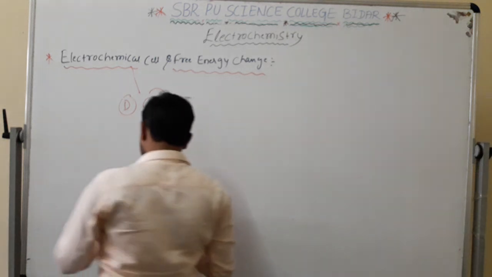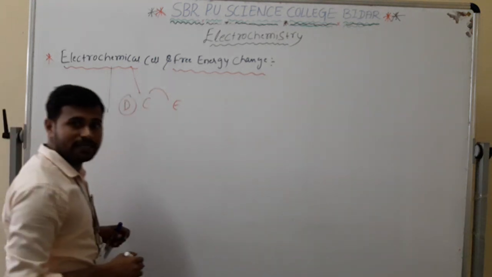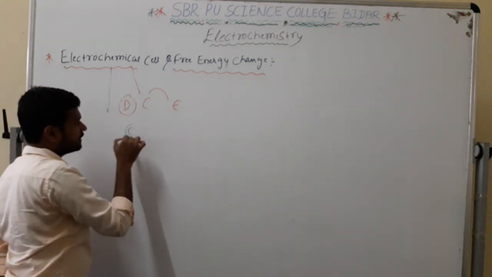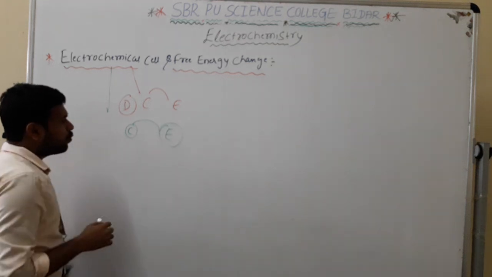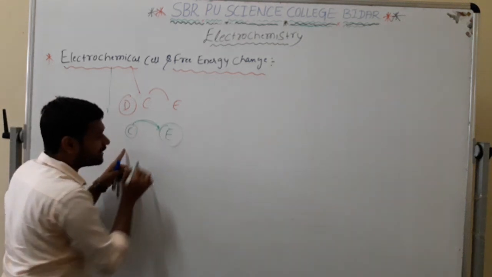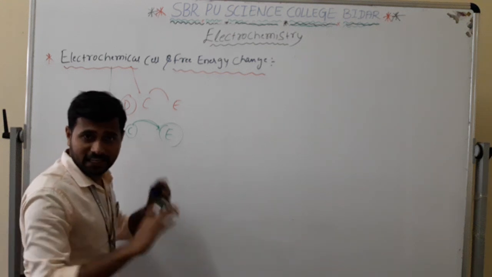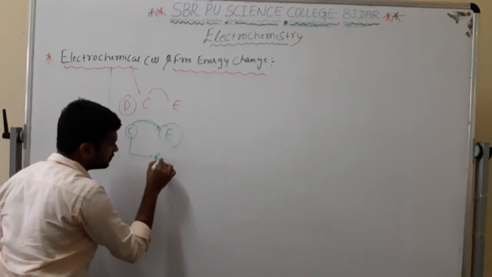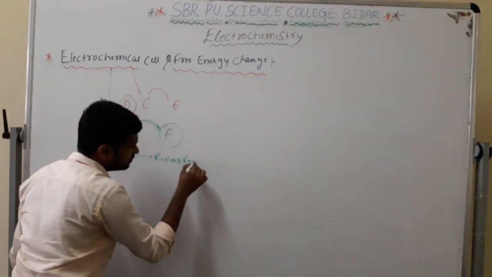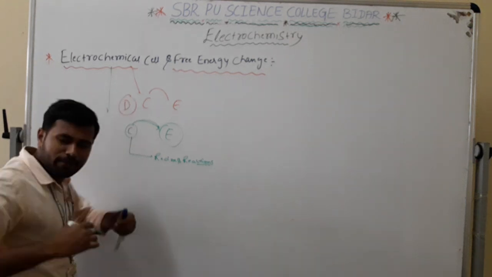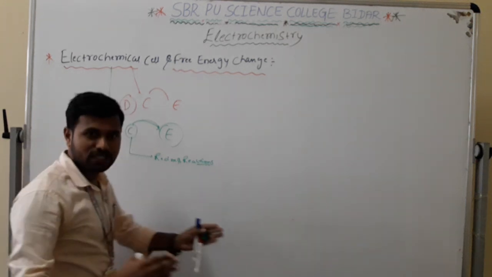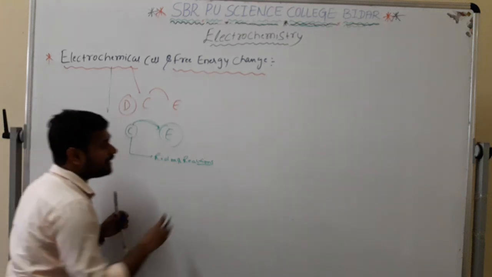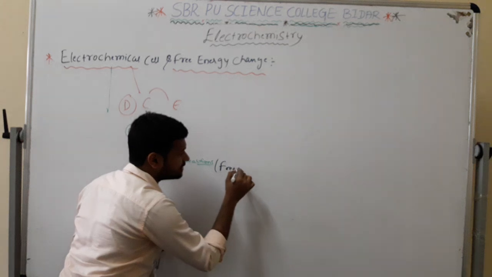An electrochemical cell is a device which converts chemical energy into electrical energy. Whenever it converts chemical energy into electrical energy, it does not happen silently, it is violent. What is it doing? These are undergoing redox reactions. Whenever a redox reaction happens, free energy comes in. During the redox reaction, free energy is liberated. This is free energy.